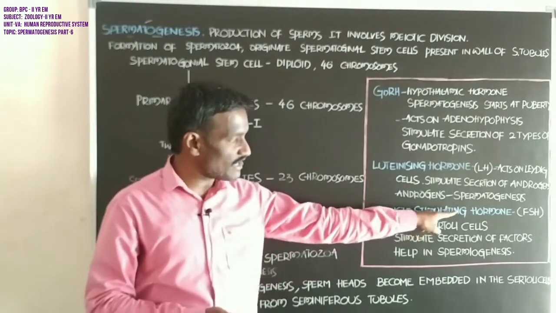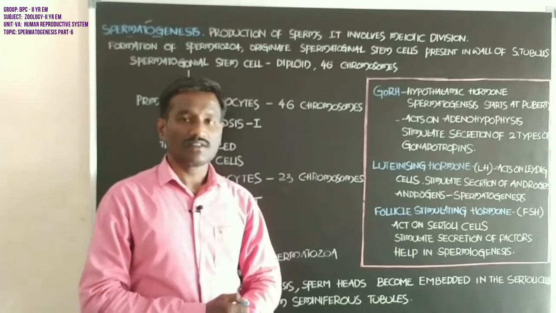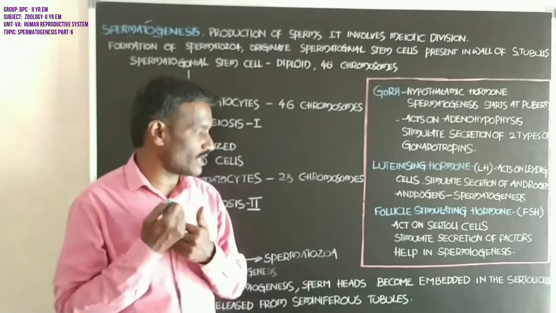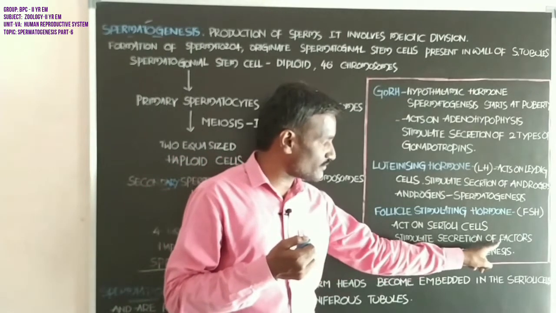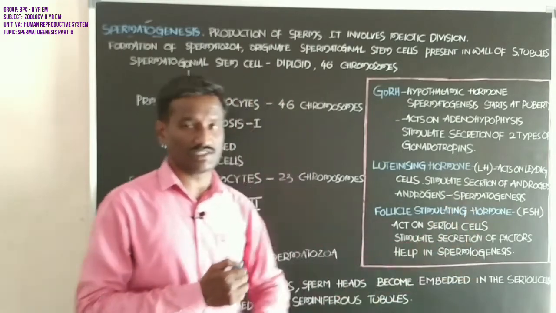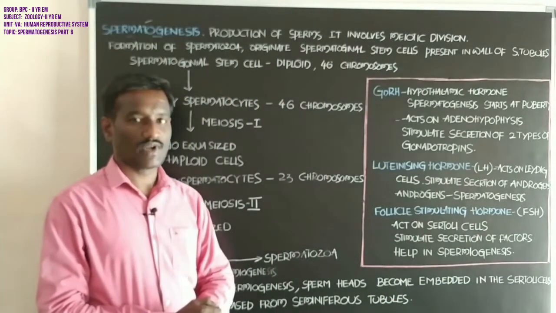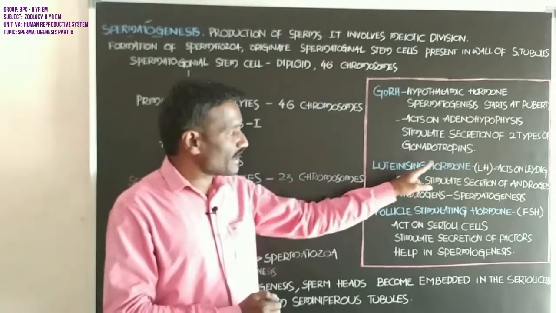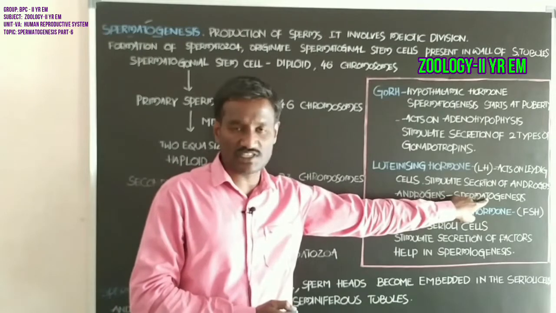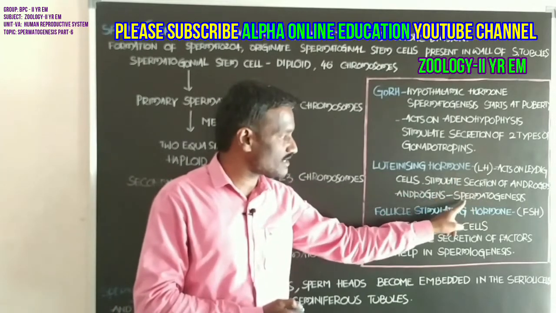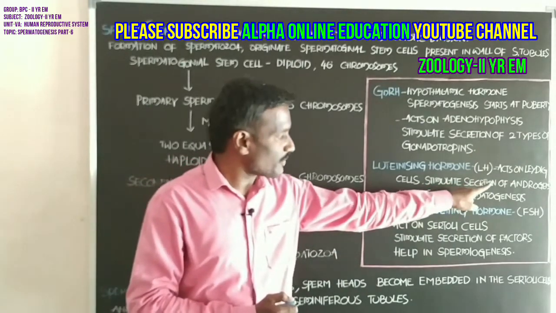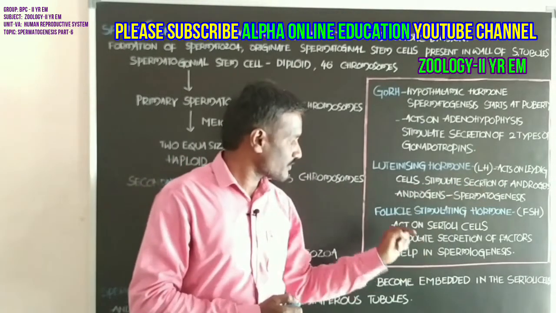Next, follicle stimulating hormone. This hormone acts on the Sertoli cells, students, and stimulates secretion of factors that help in spermiogenesis. So luteinizing hormone stimulates spermatogenesis by the production of androgens.